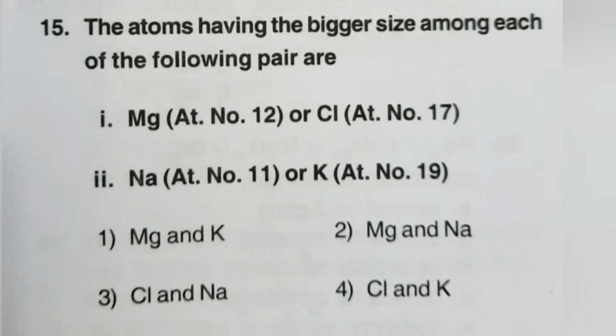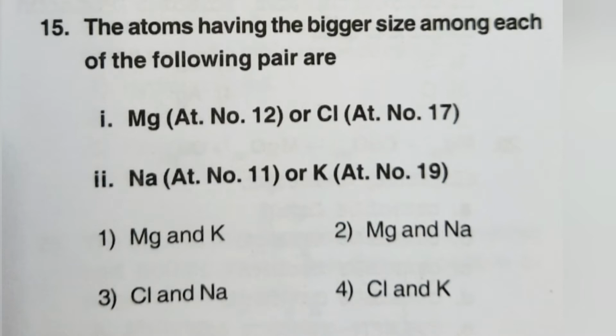And when we go for sodium and potassium, these are arranged along the group, first group elements. So along the group, the atomic size increases. So sodium is less compared to potassium.